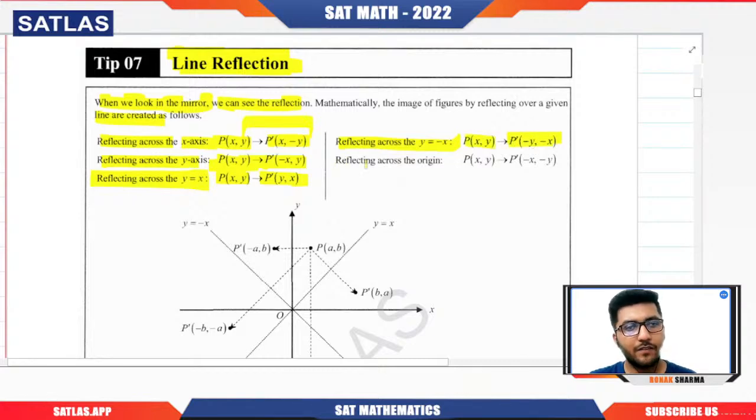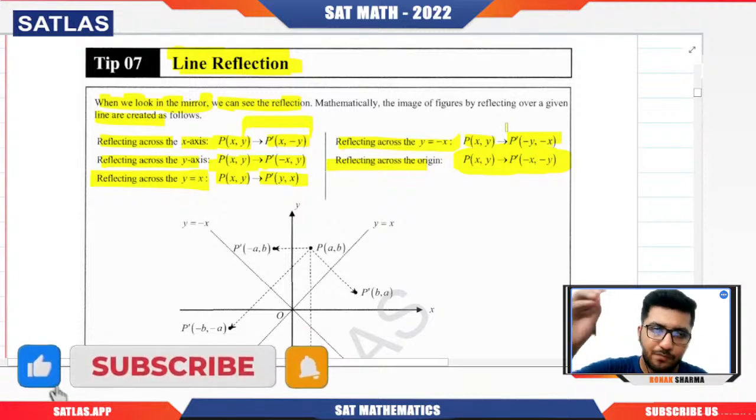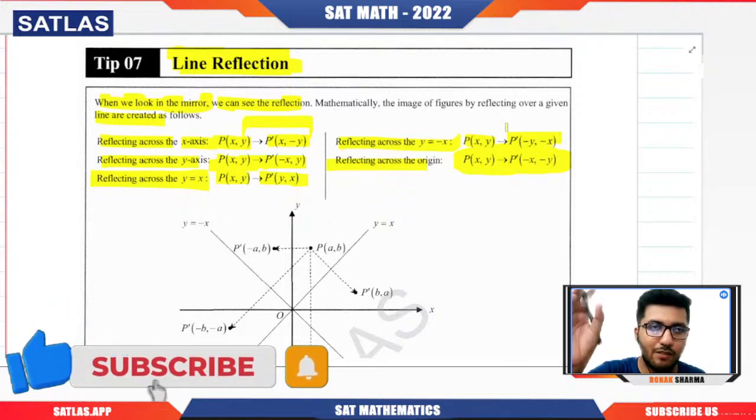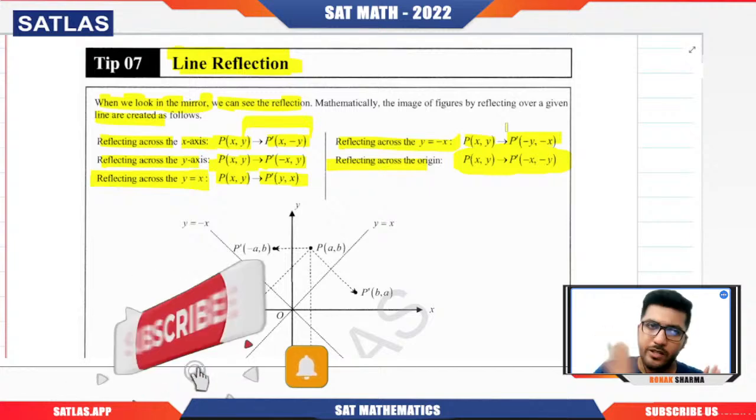And if we talk about the reflection across the origin, then the only change that will come is that the negation of both coordinates will happen, because the reflection across the origin is nothing but taking the point to the diagonally opposite quadrant. Are you getting my point? So if it is in the first quadrant, x and y will both be positive, but if the point comes in the third quadrant, x and y will become negative.